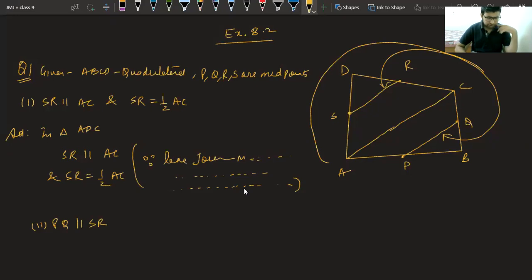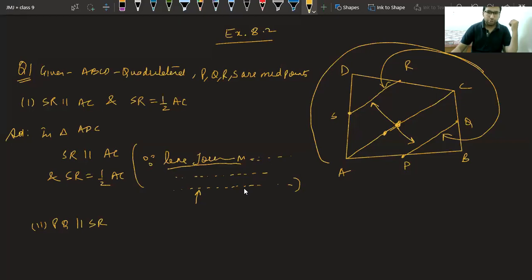Ananya, construction is not required actually. This AC is already constructed, beta. What is the statement behind the dots? Okay, Anuranjan, but it is only the theorem: the line joining the midpoints of two sides is parallel to the third side and is half of it. That is the statement written over here. Okay, now we can see this AC is the connecting link. This AC is the person who can make them friends. How? We already know SR is parallel to AC.